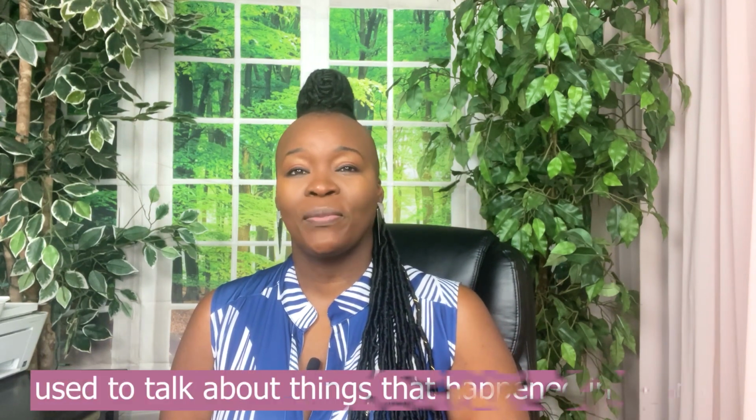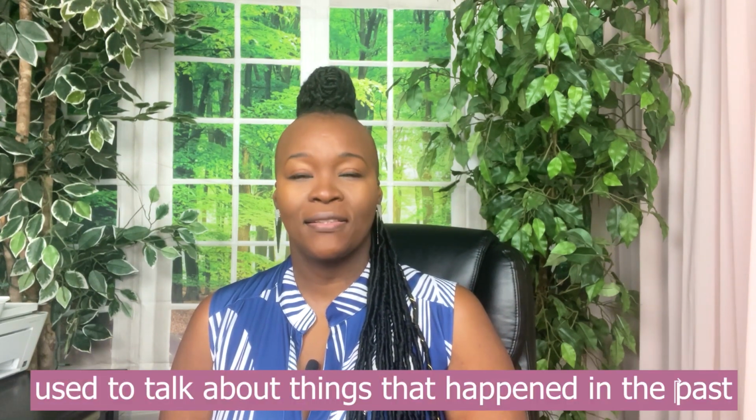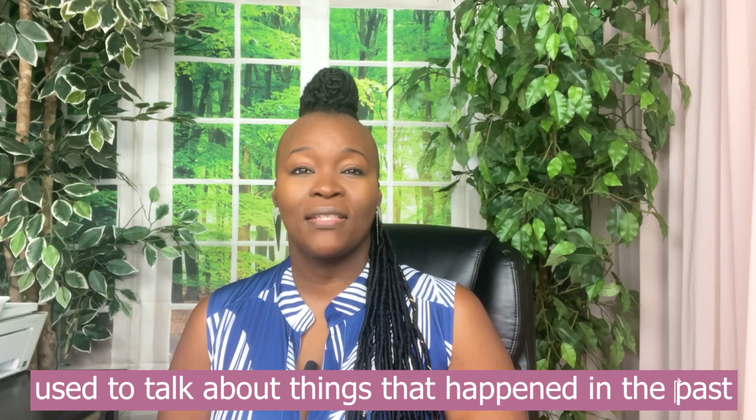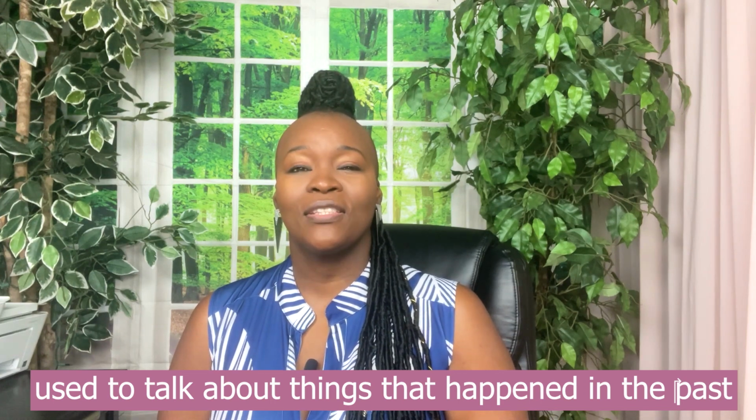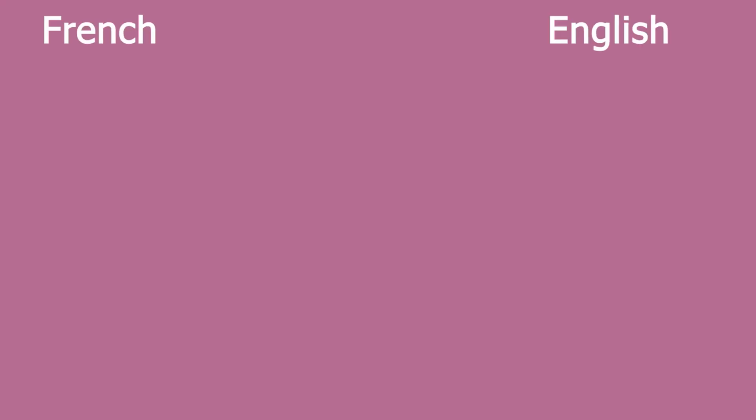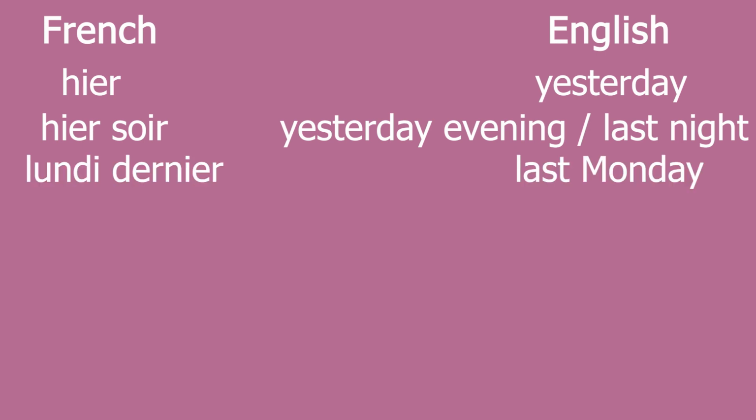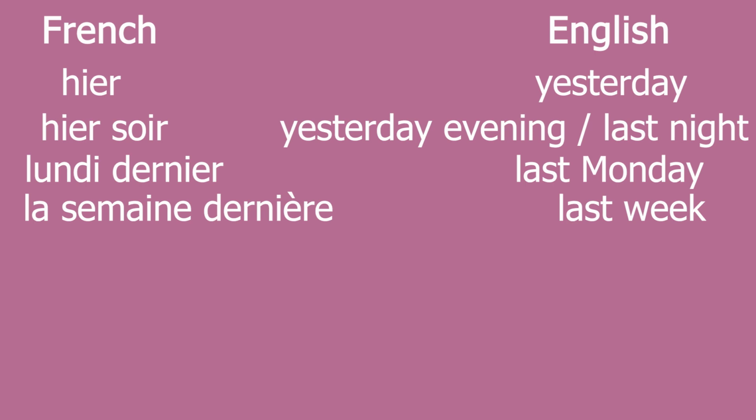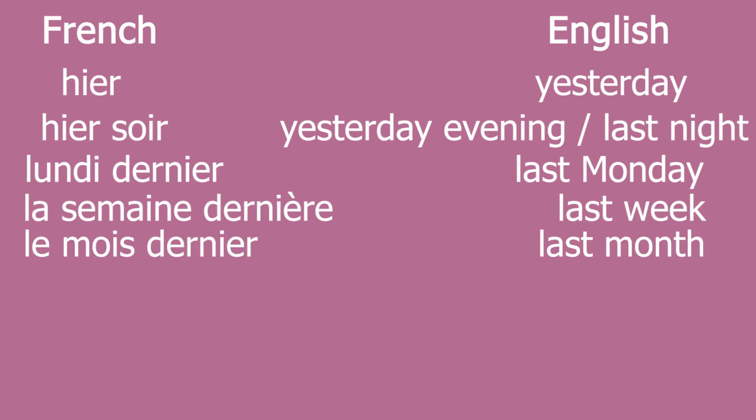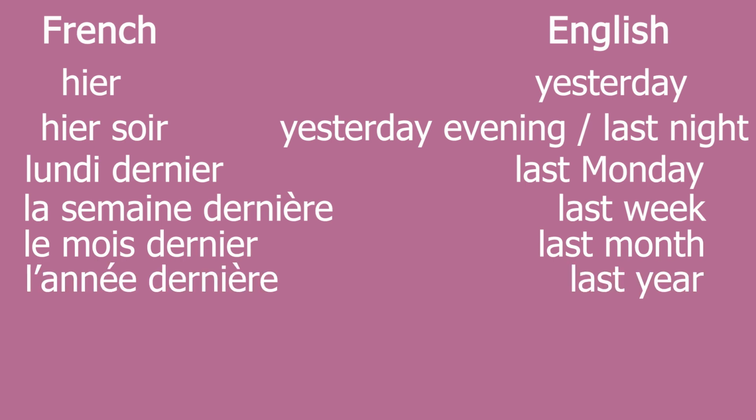J'ai parlé. The passé composé is used to talk about things that happened in the past. It's often used with past time phrases. So let's look at some examples. So in the first example, we have hier, then hier soir, lundi dernier, la semaine dernière, le mois dernier, and l'année dernière.